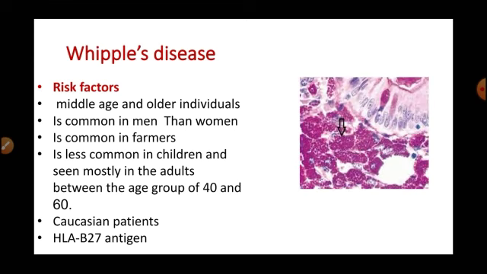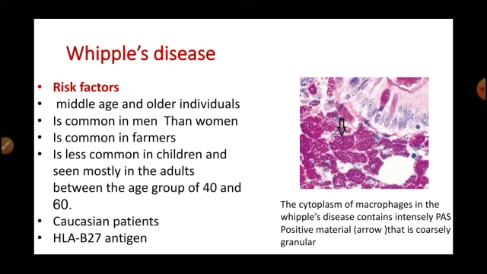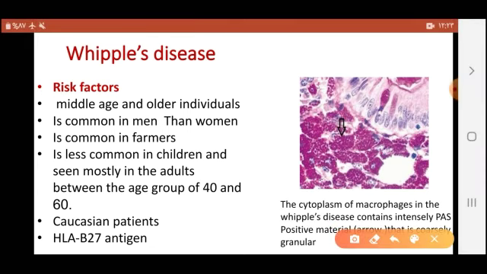This figure shows the pathogenesis of Whipple disease, and it is very important for the diagnosis. The cytoplasm of the macrophages in Whipple disease contains intensely PAS-positive material that is coarsely granular.